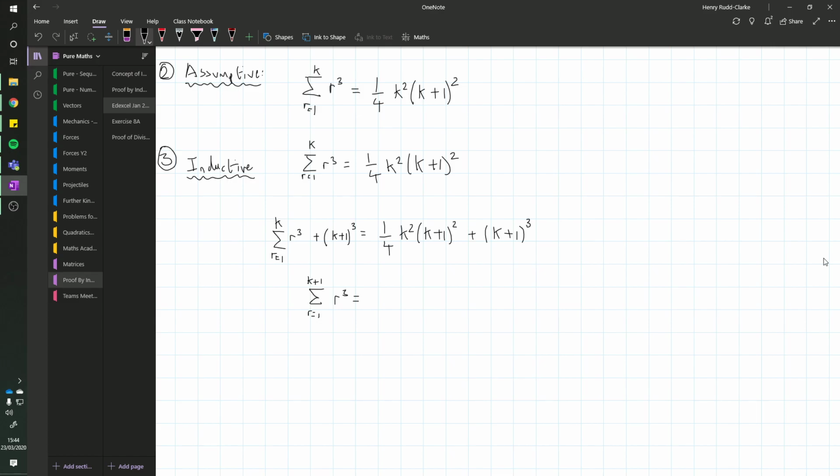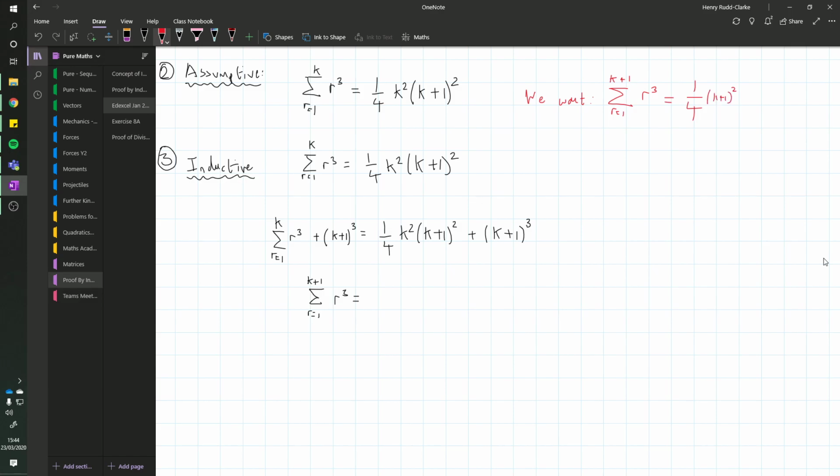A fool's mistake here is to expand this. If you expand this, you're going to have to simplify it again, because remember, what we want to write is the same thing but with k plus 1s instead of k's. So we want it to be this on the right hand side, which we do have, and we want it to be a quarter of k plus 1